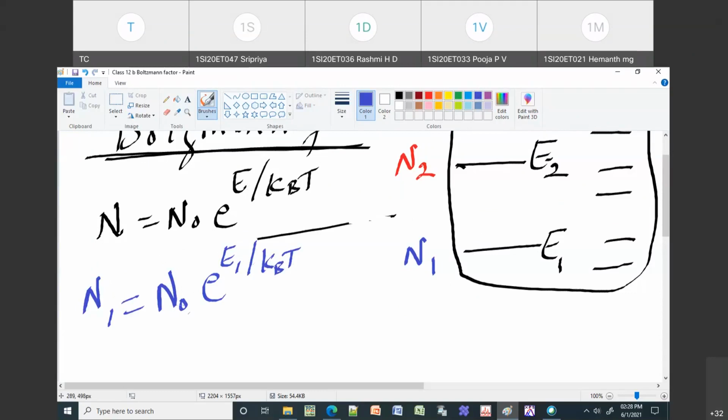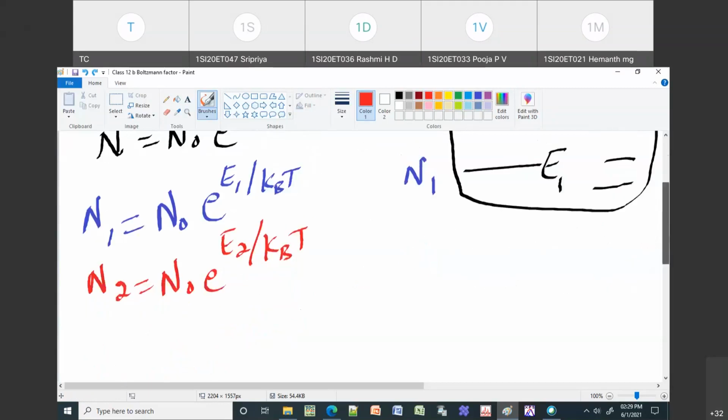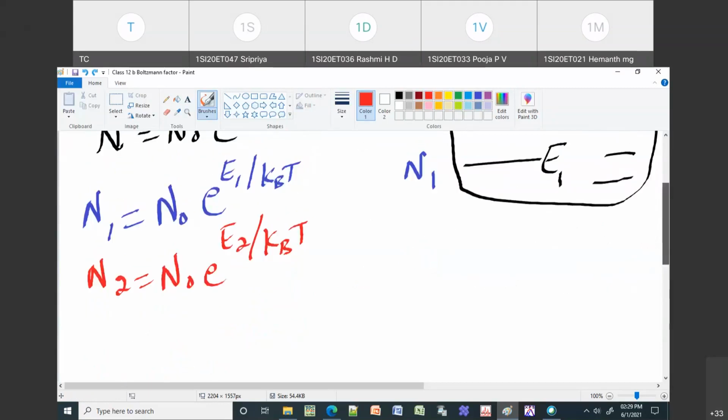That is from the Boltzmann equation. In the same way, if I want to know the number of atoms present in E2, I will use N2. N2 will be equal to N naught e to the power of E2 by kBT. This gives the number of atoms present in that particular energy level. N1 is the number of atoms in E1, and N2 is the number of atoms in E2. Now you have to define the Boltzmann factor.